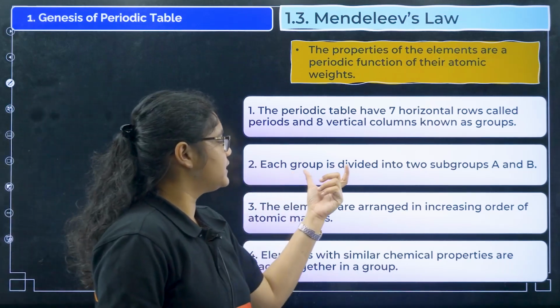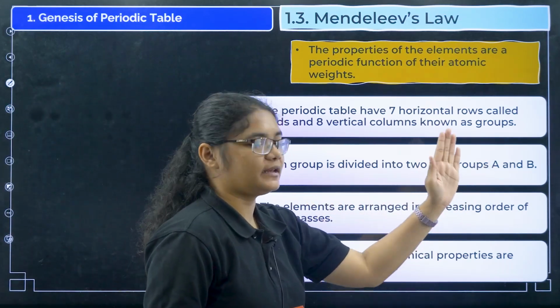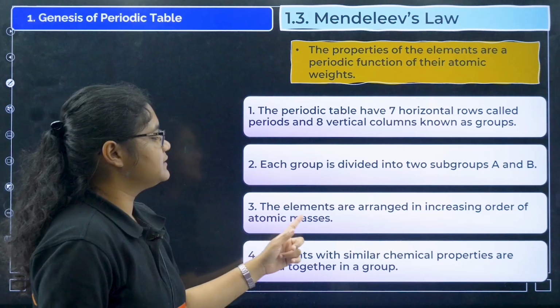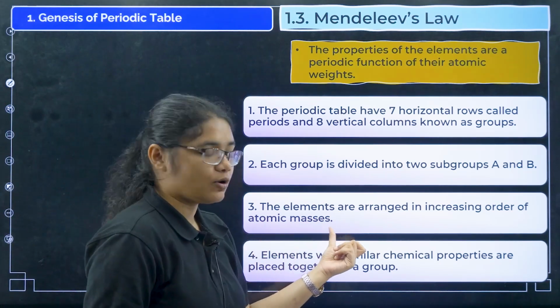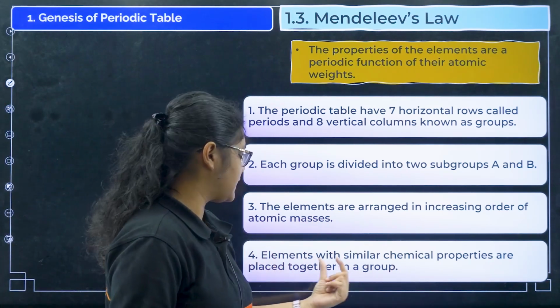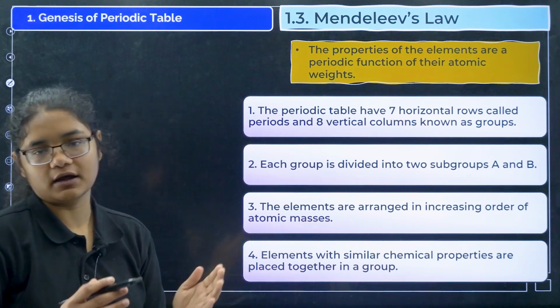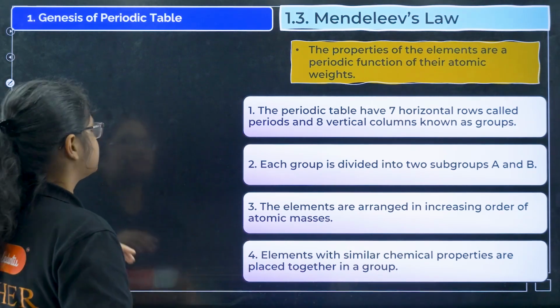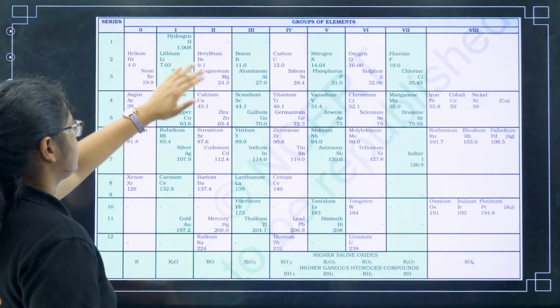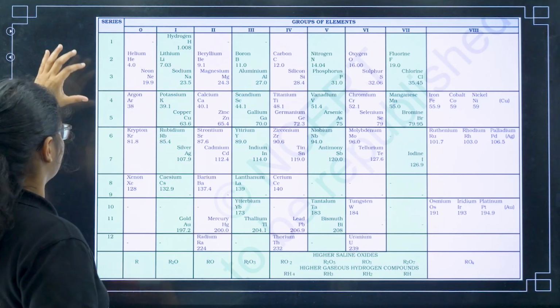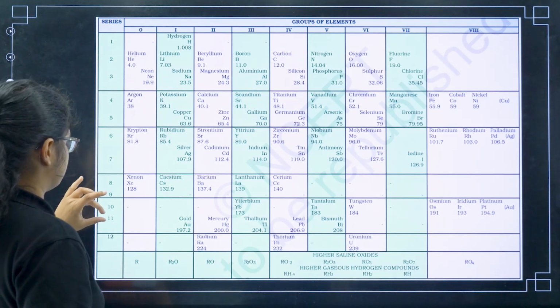Each of these vertical groups was divided into subgroups A and B, and the elements are arranged in increasing order of their atomic masses. Elements with similar chemical properties are placed together in a group. That is your Mendeleev periodic table. You can see here 1, 2, 3, 4, 5, 6 and 7 periods.